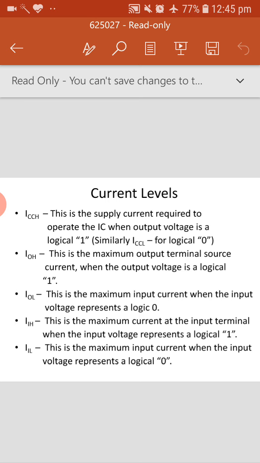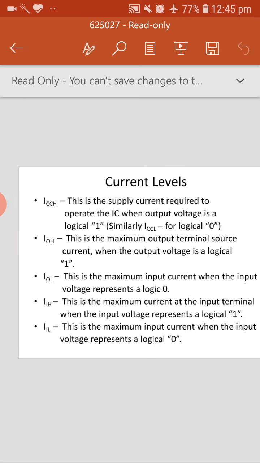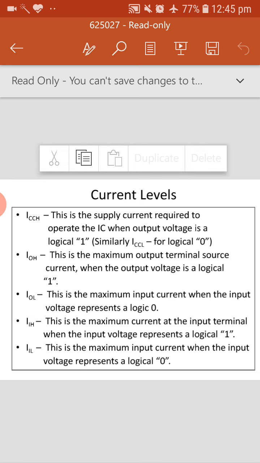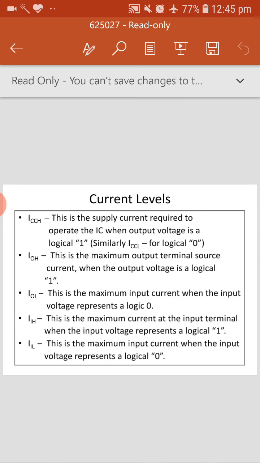If there is any change in these values, the proper value cannot be read or sent. These values should be proper if the IC needs to function properly. So these are the current levels and the voltage levels.